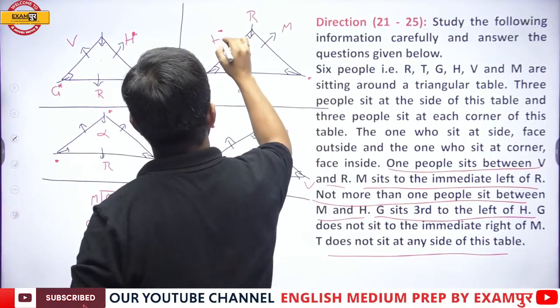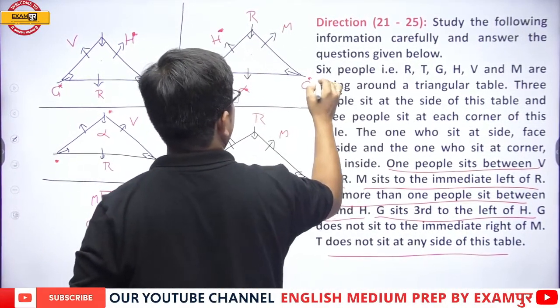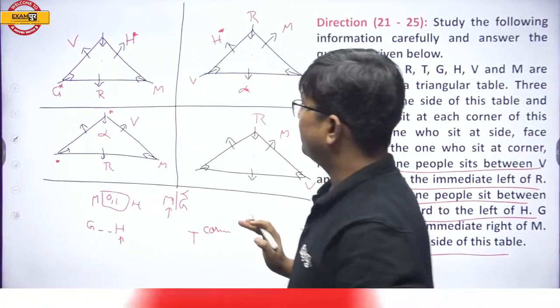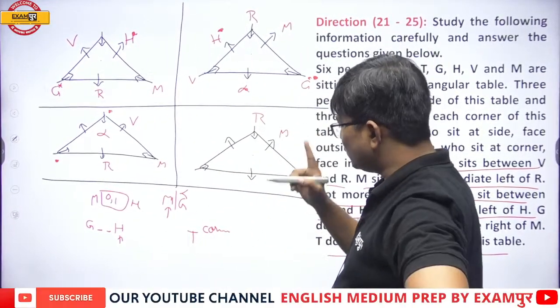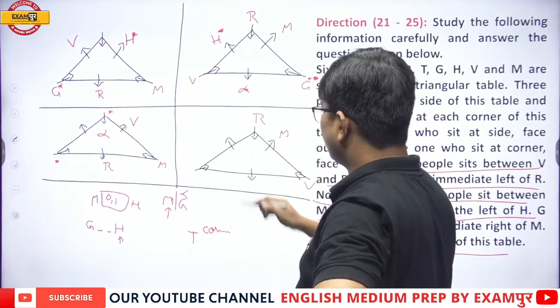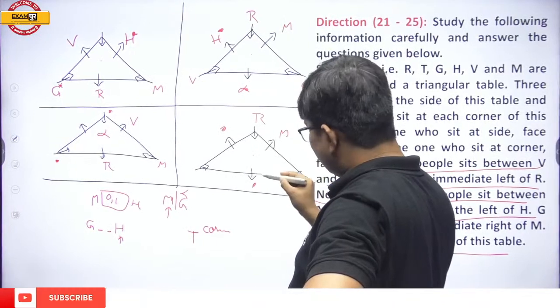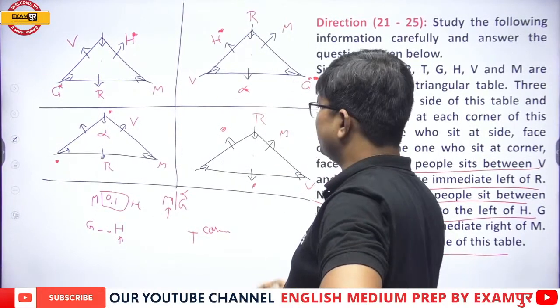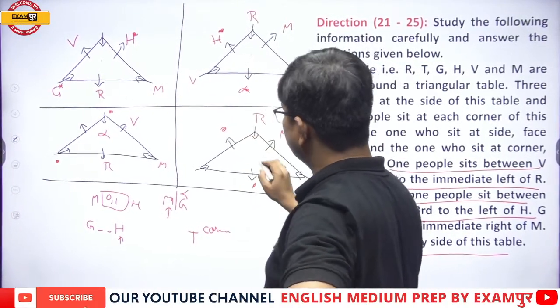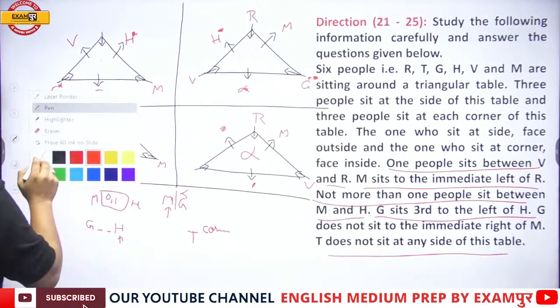So again, H and G are interchangeable over here. Fine. Next, 0 or 1% between M and H. H over here, H over here. So if you place H over here, then H 1, 2 and third left G is not possible, so again this is gone. So two cases are eliminated.